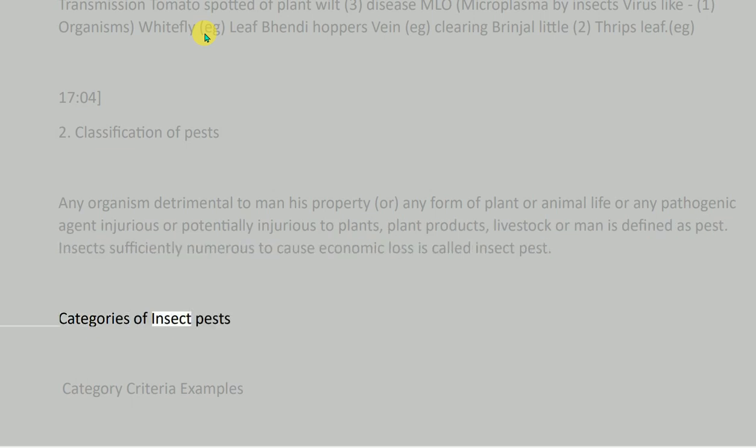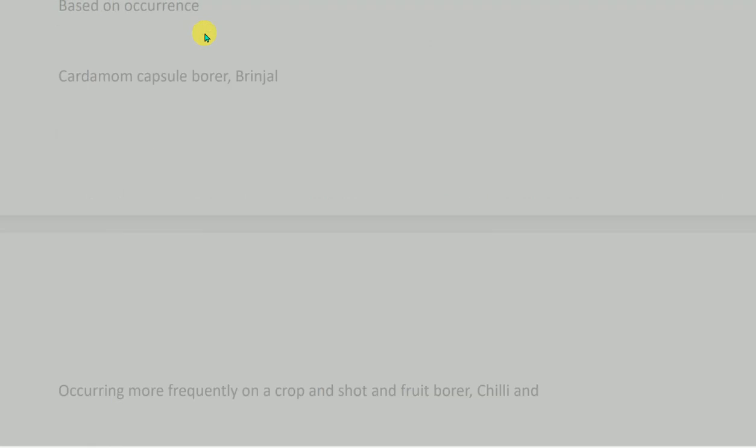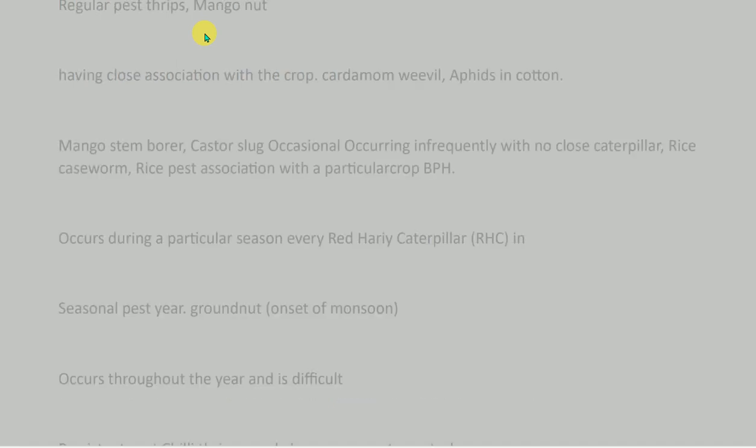Categories of insect pests. Category, criteria, examples. Based on occurrence: regular pest, occurring more frequently on a crop and having close association with the crop, e.g. cardamom capsule borer, brinjal shoot and fruit borer, chili thrips, mango nut weevil, cardamom weevil, aphids in cotton. Occasional pest, occurring infrequently with no close association with a particular crop, e.g. mango stem borer, castor slug caterpillar, rice caseworm.